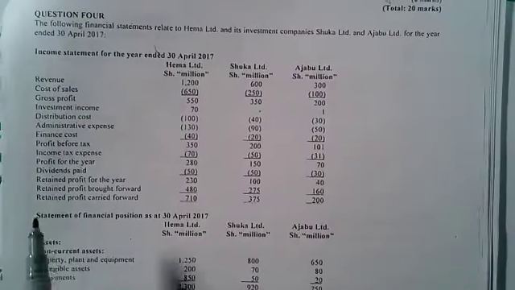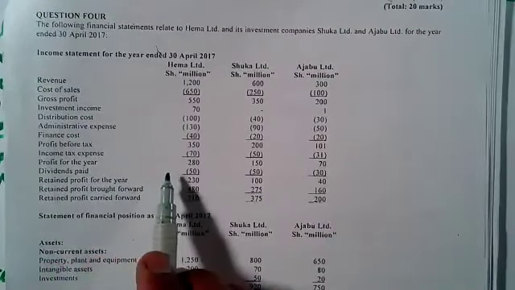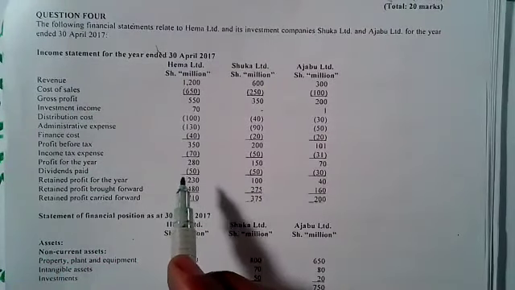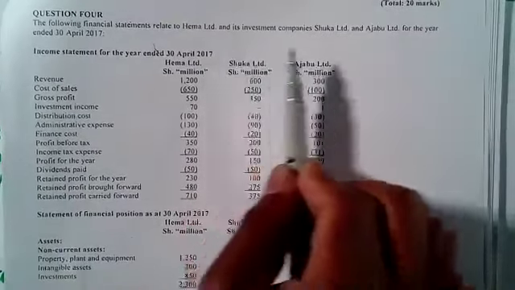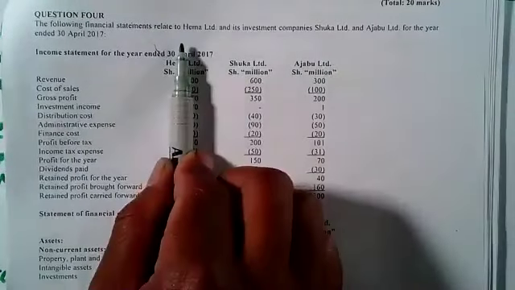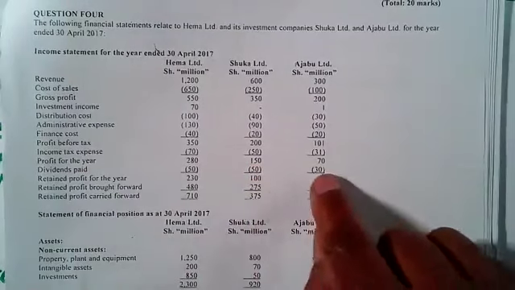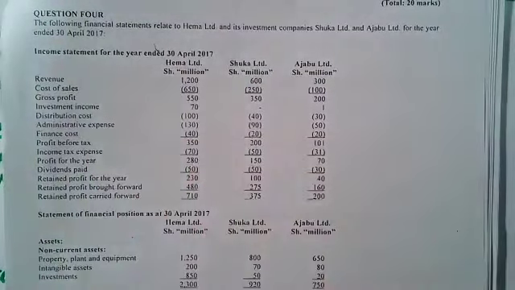So you come to the income statement, you confirm if they paid the dividend. You see they paid the dividend. And who do you pay dividend to? You pay the dividend to the parent or to the shareholders. And remember, if Shuka and Ajabu pay dividend, they are paying dividend to the parent, which is Hema. So that means of the dividend paid, of this 50 they paid here, and of 30, it's part of investment income received by Hema.